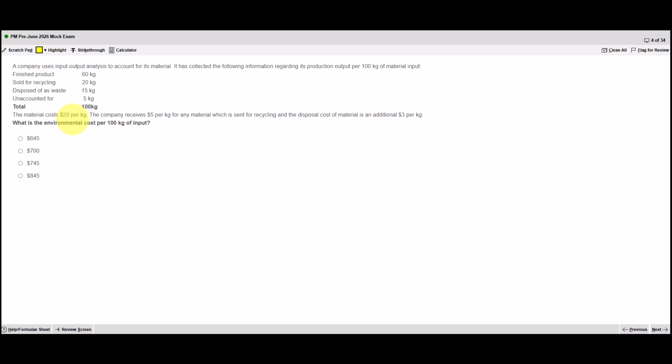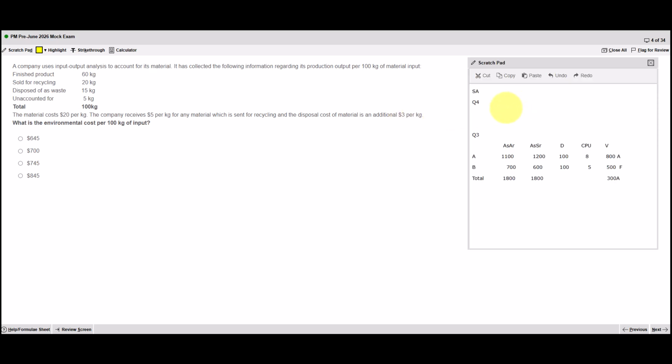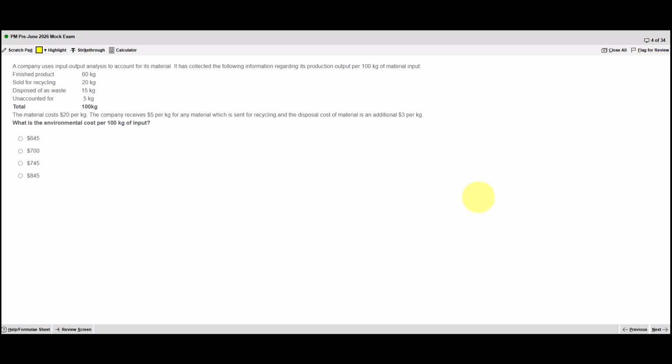We've got the material cost of 20 per kilogram, the recycling of 5 per kilogram, and the disposal cost of 3 per kilogram. A little bit of an exam technique here. I recommend using the scratch pad in reverse. And the reason being, if I scroll down and I put the word test down there, and let's say I was doing the next question here, and I do my workings, and then I've answered the question, I move on.